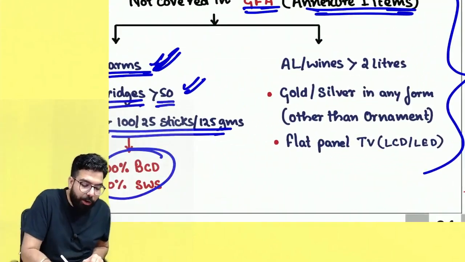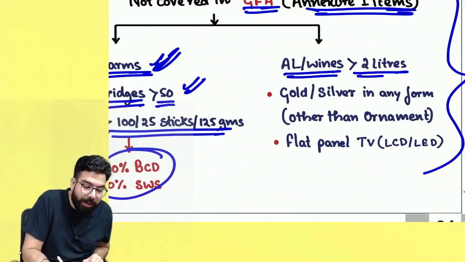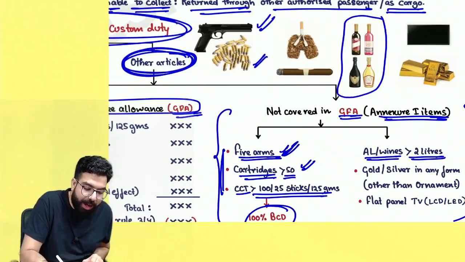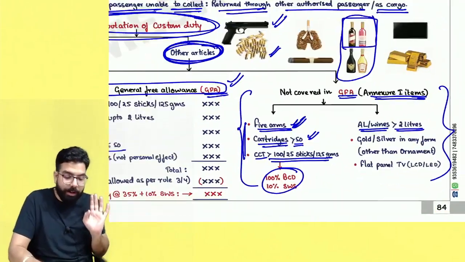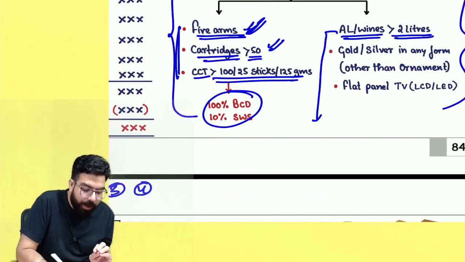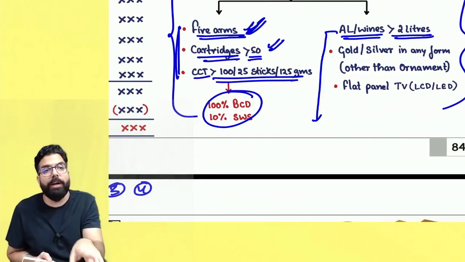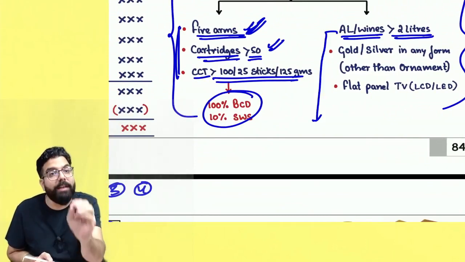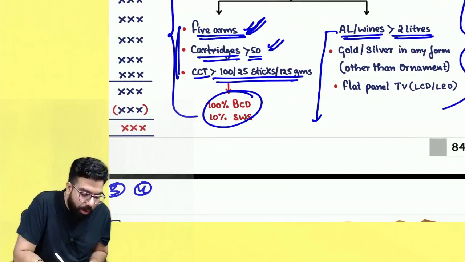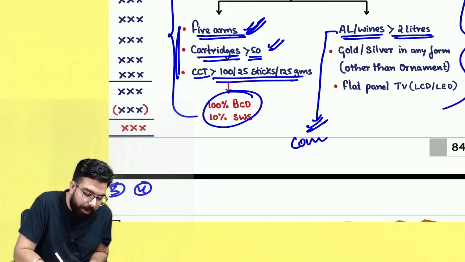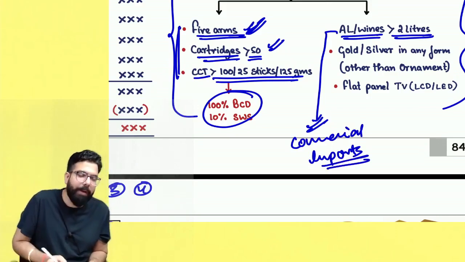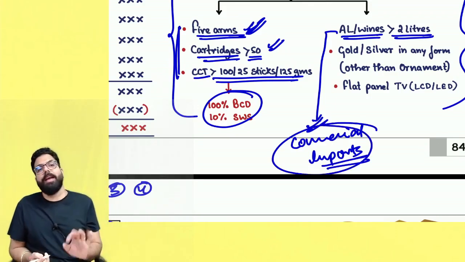In Annexure 1 they may also talk about alcoholic liquor or wine greater than 2 liters. Supposing you got 4 liters of wine, remember 2 liters you can clear in your general free allowance. The remaining 2 liters is an Annexure 1 item, and you know what? Alcoholic wines greater than 2 liters you can't clear at all. It is a commercial import. Alcoholic liquor or wines greater than 2 liters cannot be cleared under baggage. They are commercial imports, and the rate of commercial imports shall be applicable, and that is why they don't ask this in the exam also.